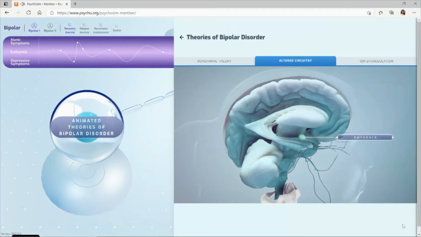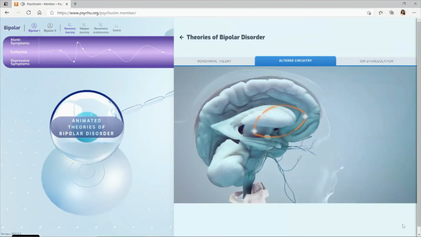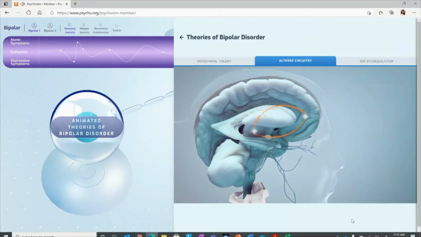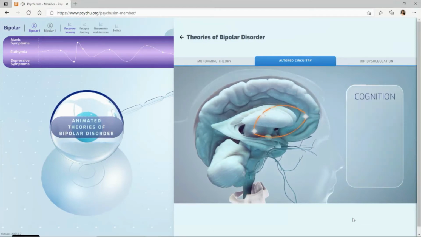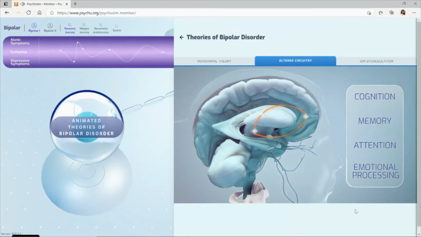Meanwhile, overactivity of the amygdala has been observed during manic episodes. Together, these disruptions compromise the prefrontal striatal thalamic circuit, giving rise to the deficits in cognition, executive functioning, memory, attention, and emotional processing observed in bipolar disorder.